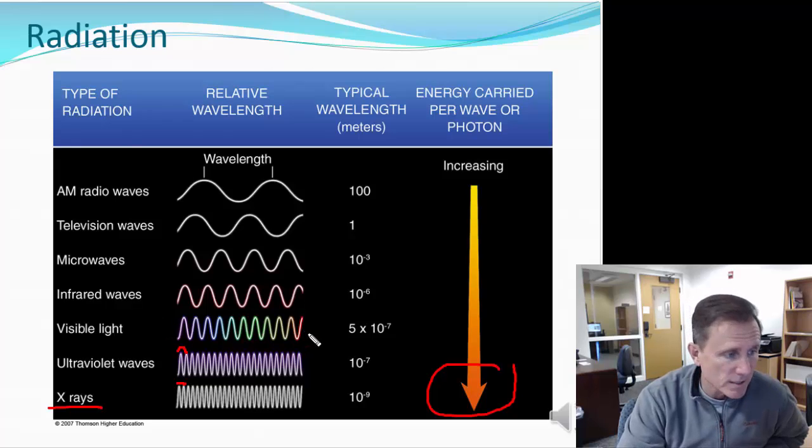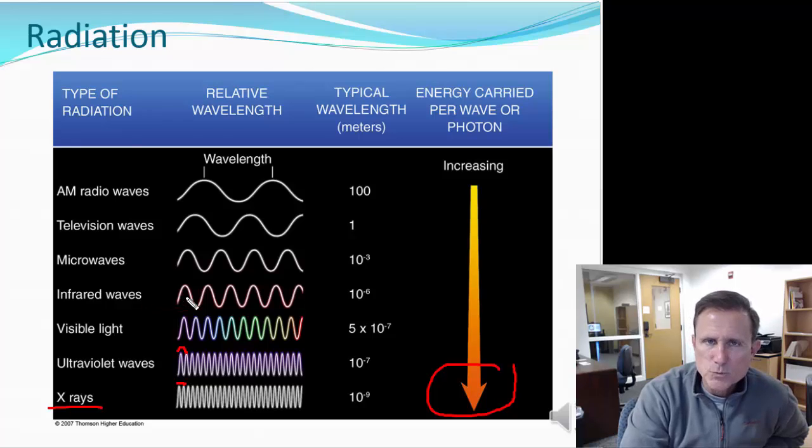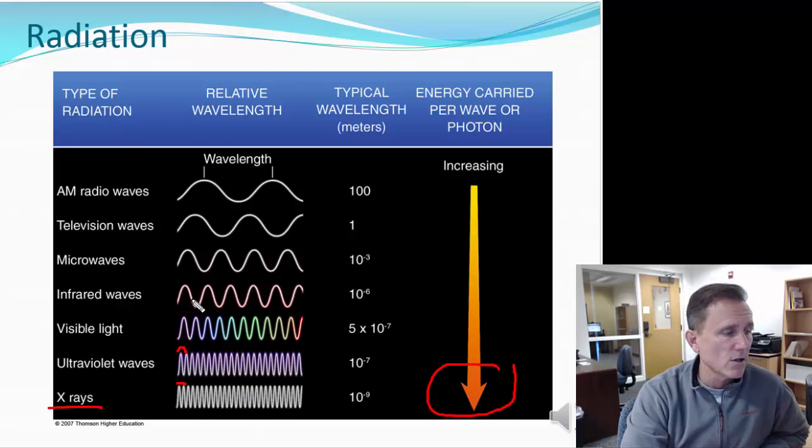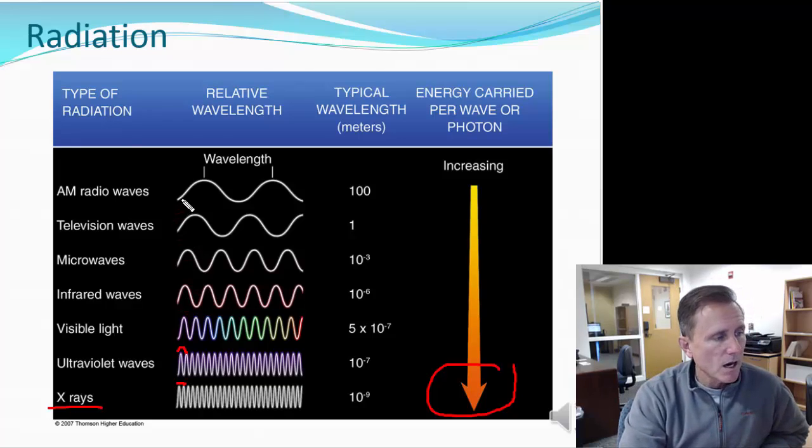All that visible light, altogether known as white light, has fairly short wavelengths. Infrared has fairly longer wavelengths. It actually carries less energy, which is not quite intuitive because we can feel infrared energy. Infrared energy is actually heat, but infrared has a longer wavelength, and then as you go up, longer and longer wavelengths.